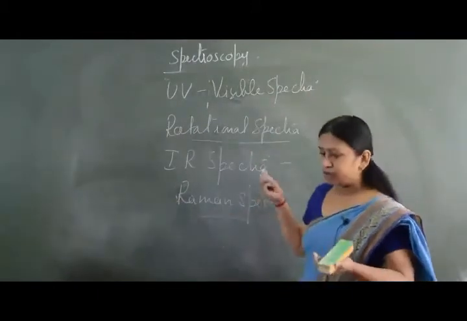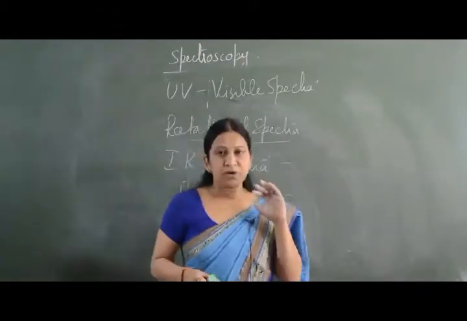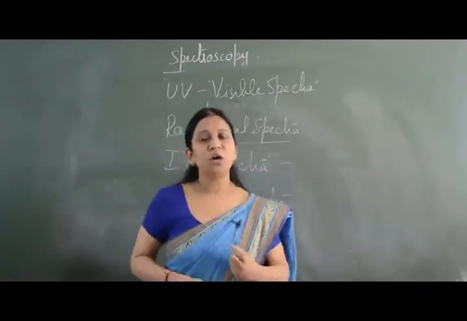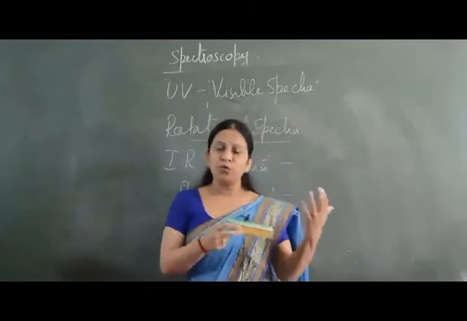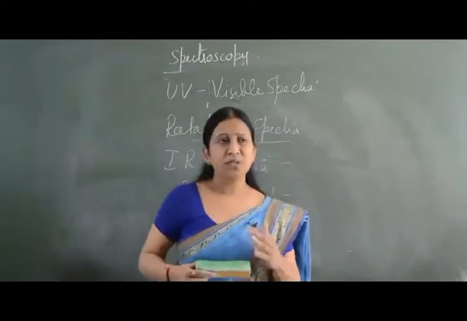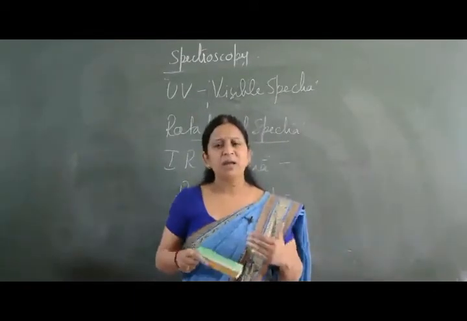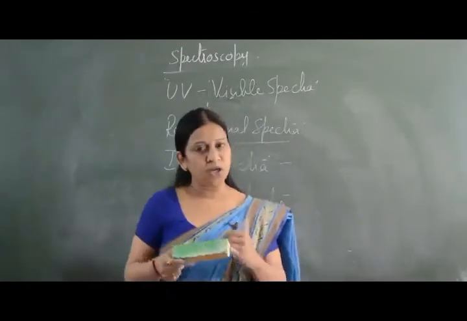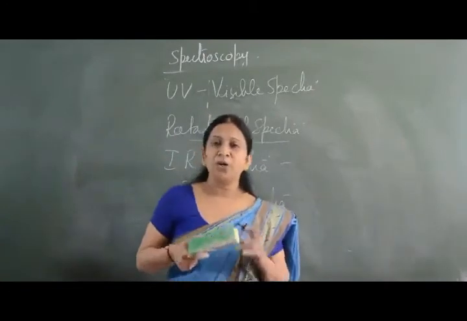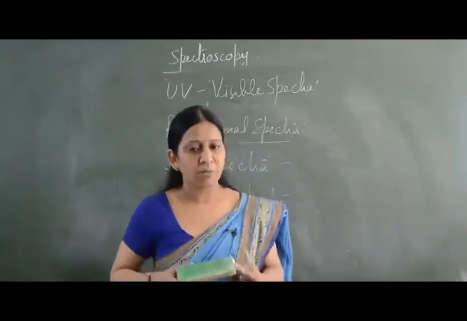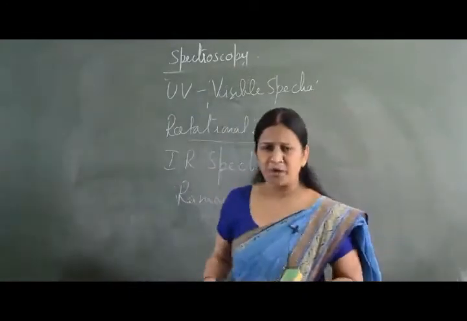Then at the last we have Raman spectra. In case of Raman spectra, it is given by the molecules where there is a change in polarizability. Then when a photon falls on a molecule, we have Rayleigh scattering and Raman scattering. Then individually we are going to deal with the rotational spectra in Raman, vibrational spectra in Raman, and then rotational vibrational spectra in Raman, and then dealing with certain examples of Raman spectra.